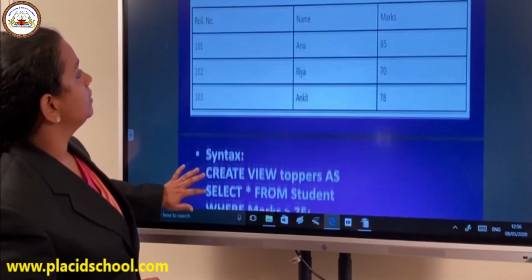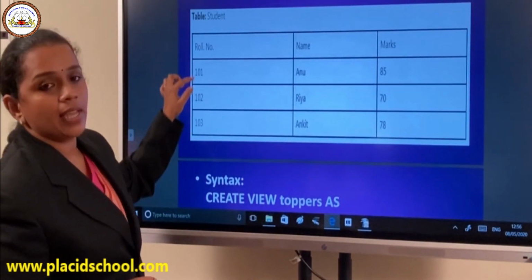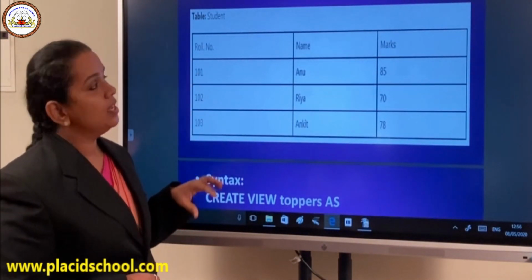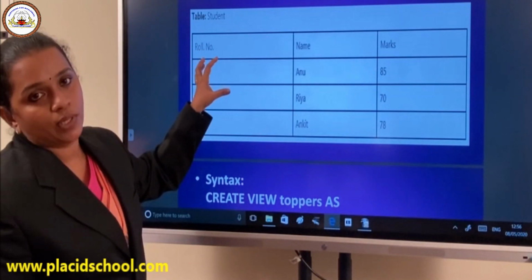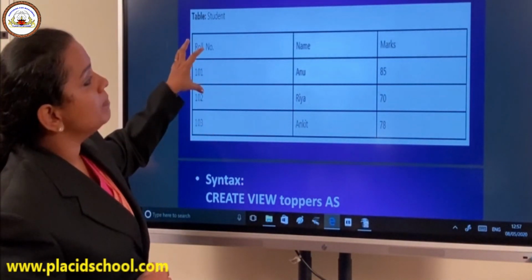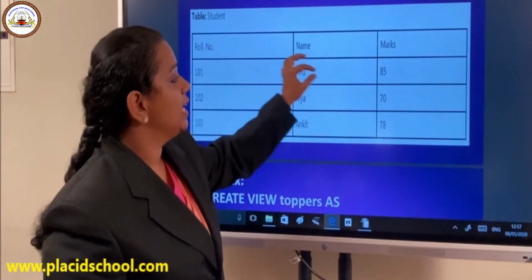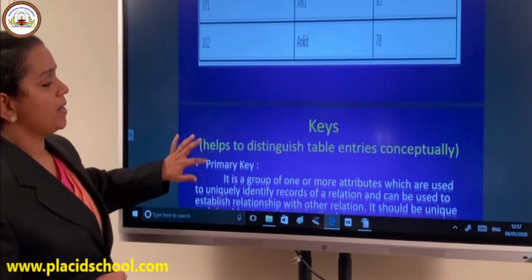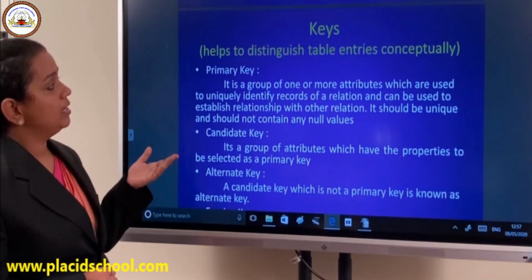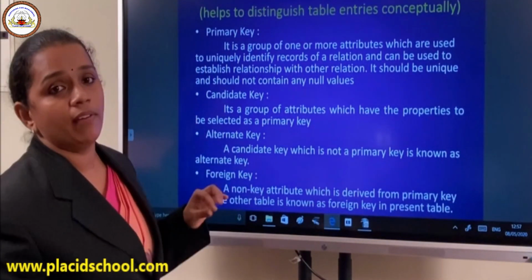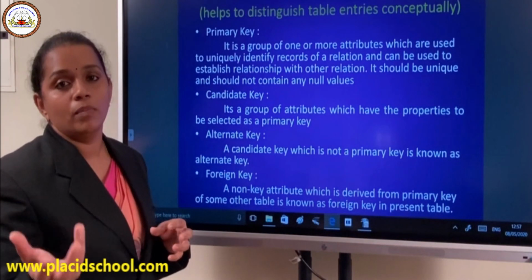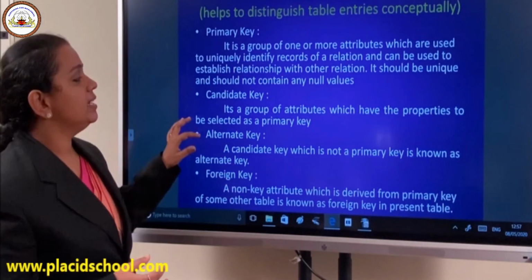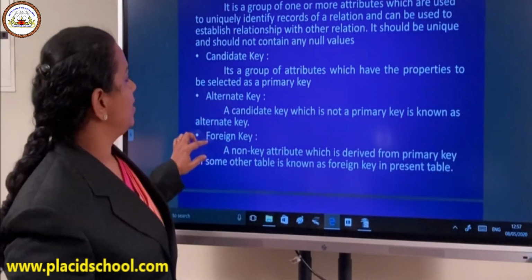In the student table, we have a roll number which is unique for a class. So roll number can be chosen as what? A primary key, because it can be used to uniquely identify each and every row in the table. So this is a primary key. It's not necessary that you should have a single column. It can be a combination of more than one column. Then it is called a composite primary key.